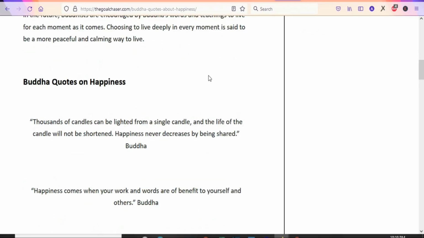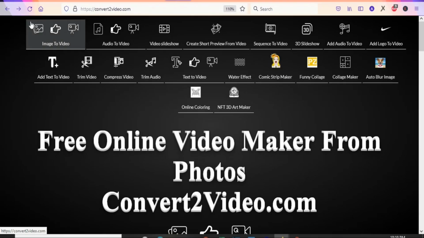We are going to use a free tool to create these videos. You don't need to pay for anything. Everything is free. So we are going to come to this website, converttovideo.com. As you can see, this website allows you to convert different things to video. You can convert images to video, you can convert audio to video, you can create a video slideshow, you can trim your audio, compress video, trim video, add text to video, convert text to video, add watermarks, and then you can see a whole lot of different things that you can do on this website.